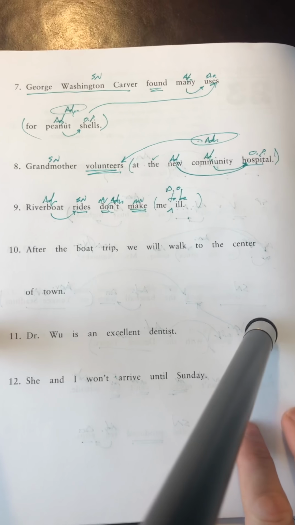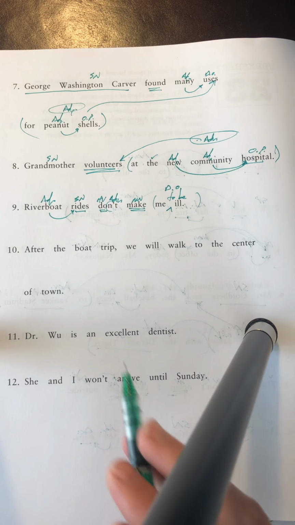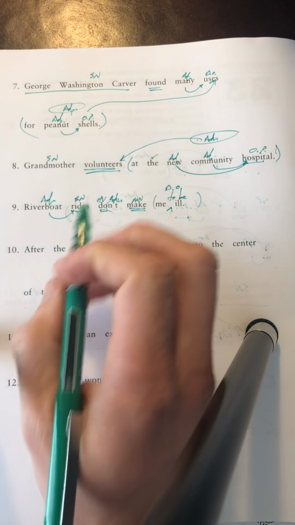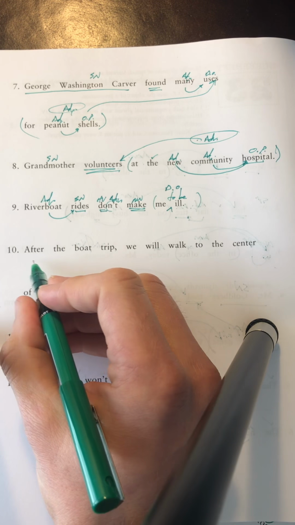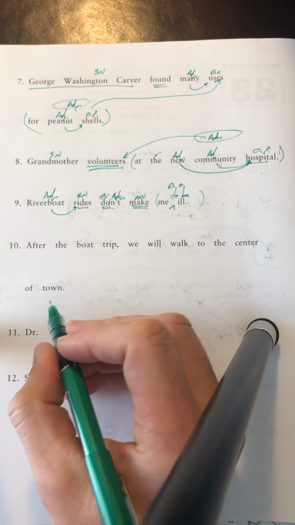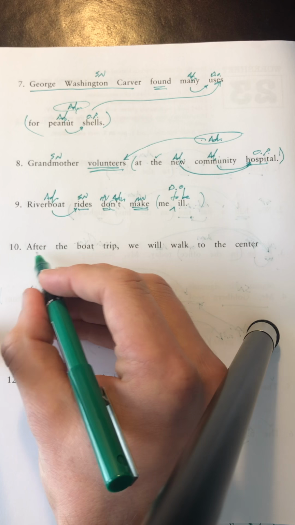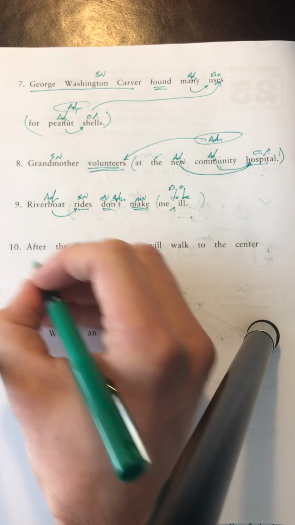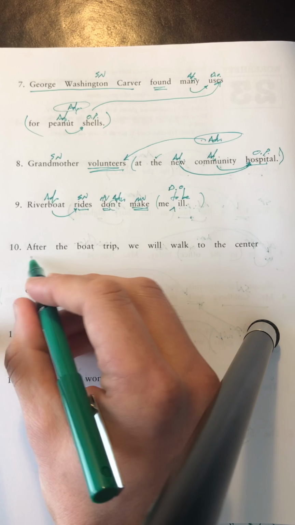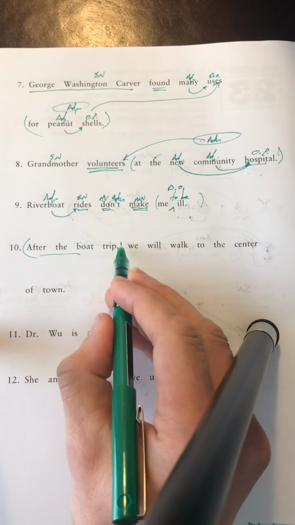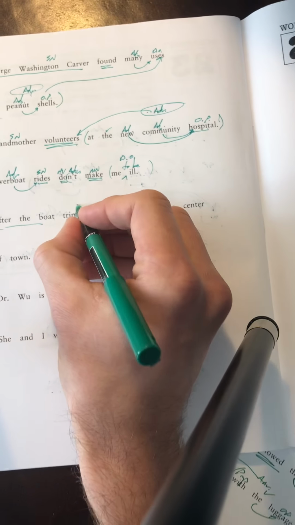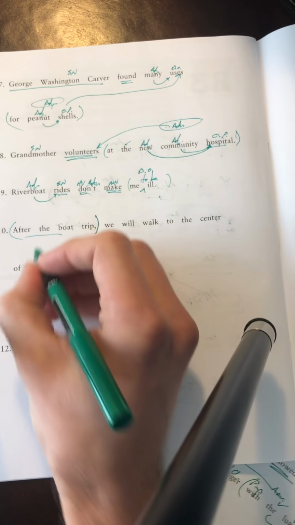Okay, so after the boat trip, we will walk to the center of town. After the boat trip, now this one's a little unique as well because this is what's known as a subordinating conjunction. It is a subordinating conjunction usually in context like this.